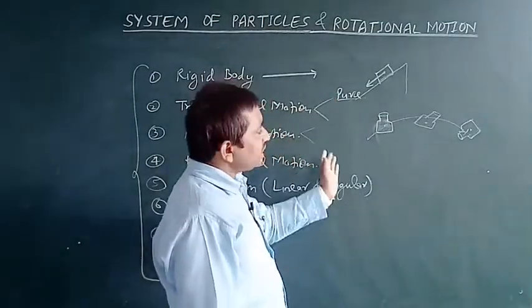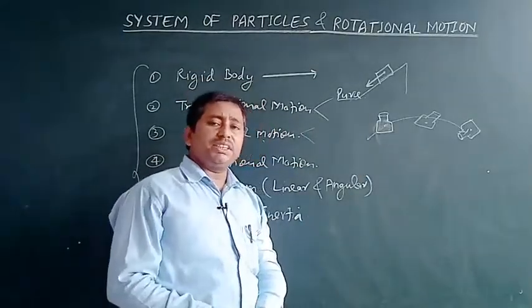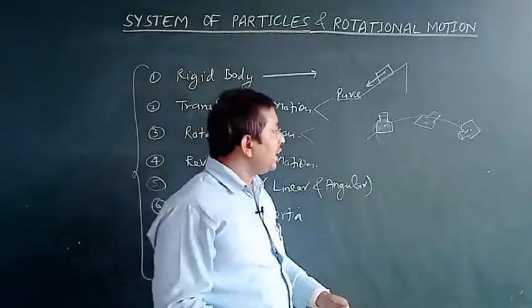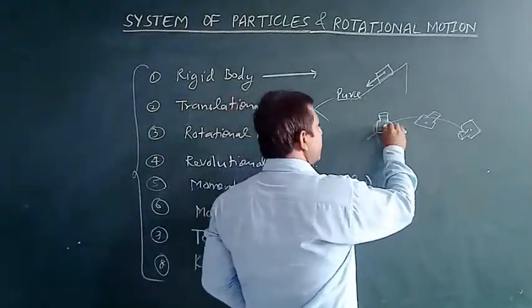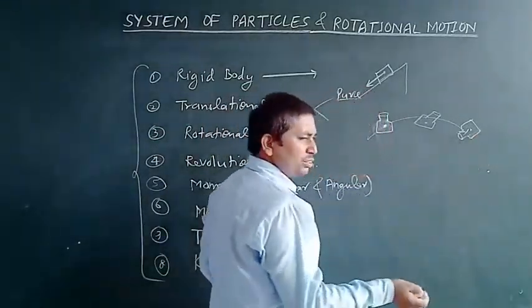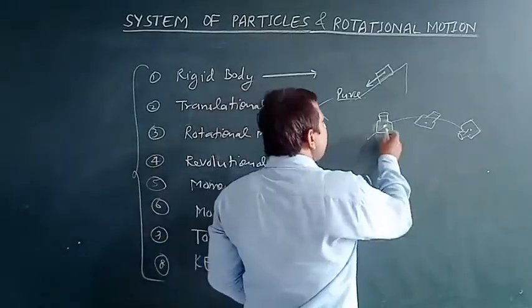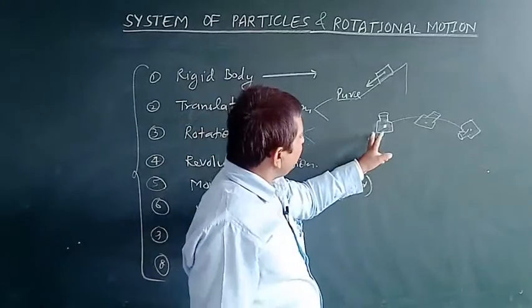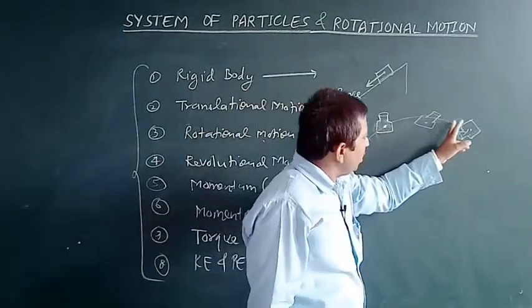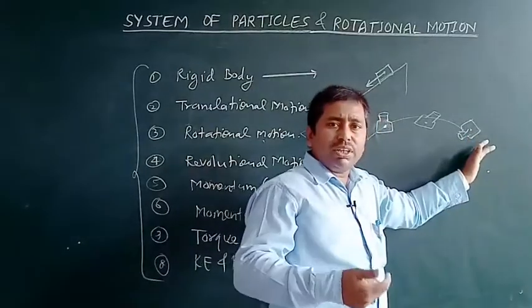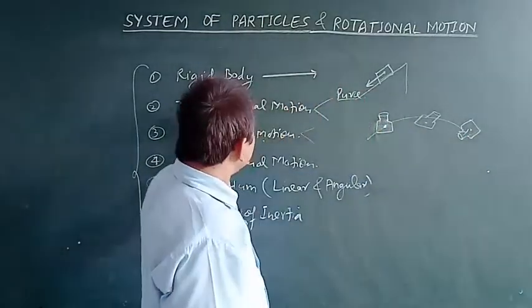So such motion possessed by the object is not called pure translational motion, but as the center of mass of this object, what is center of mass? We will discuss a little bit after this. Now, when the center of mass of this ball is moving from one position to another position, then the body is said to be in translational motion.